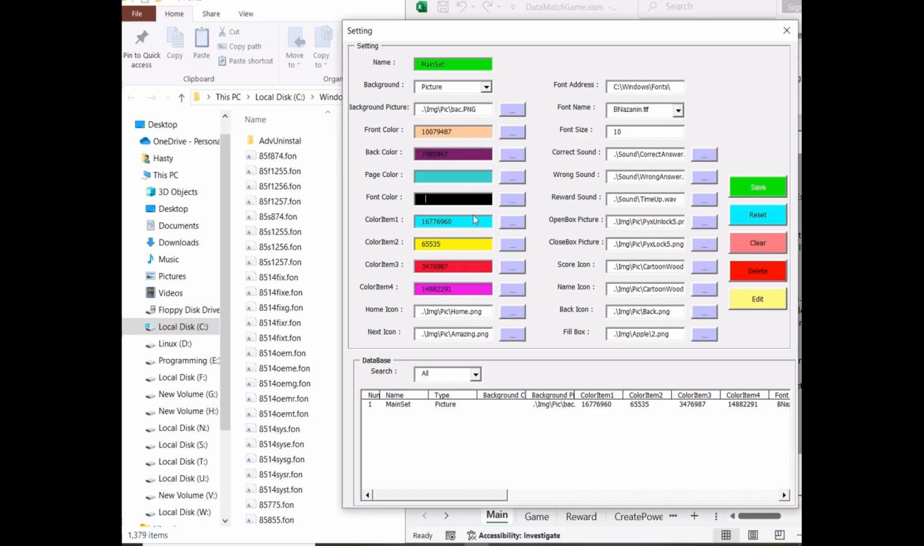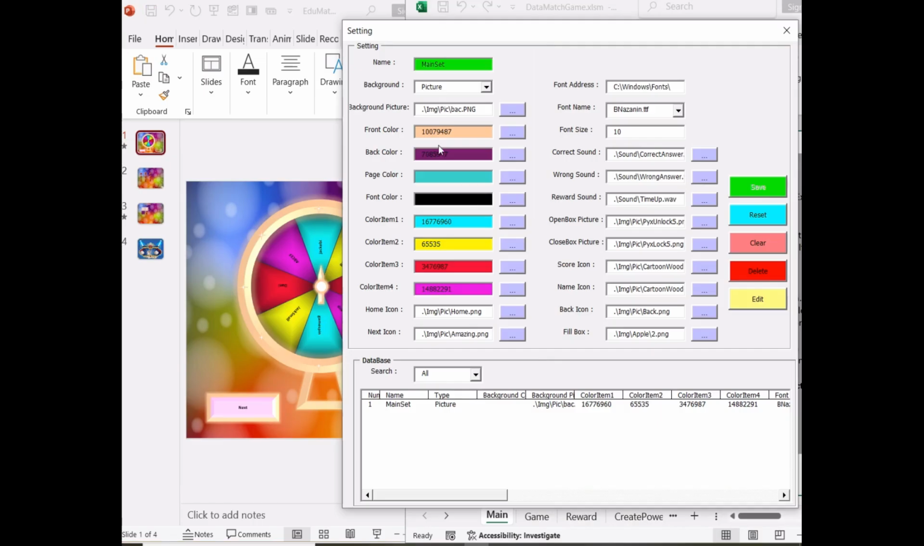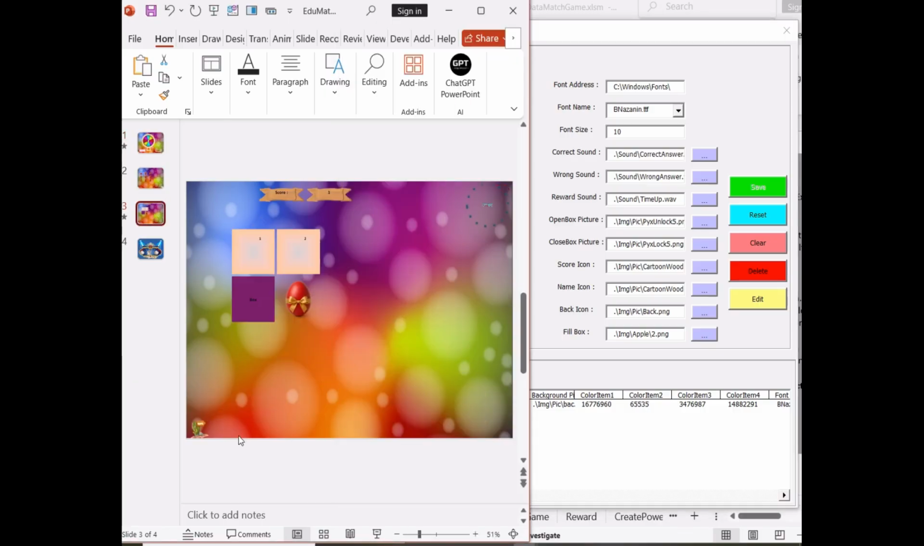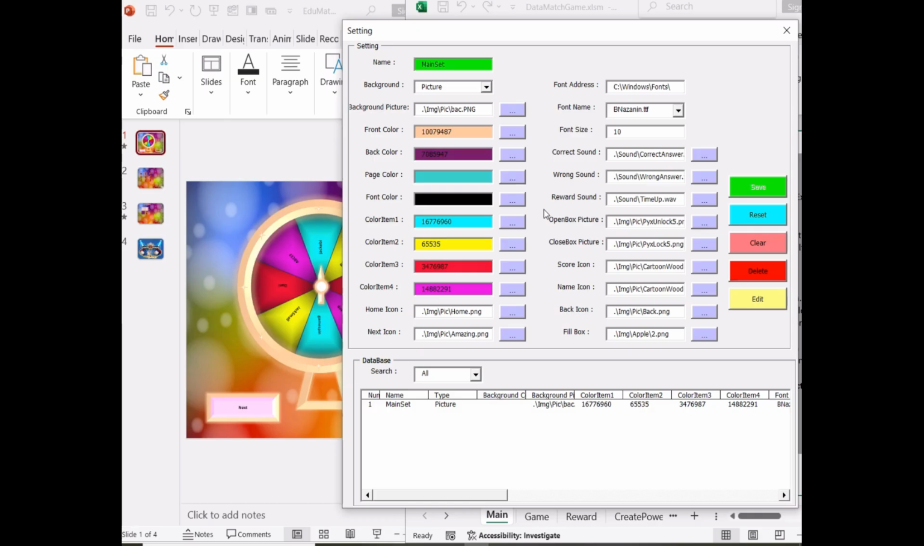Font color. Defines the font color. Use dark colors on light backgrounds and vice versa. Front color. Used for the spinner frame, the next button if no icon is selected, and the home button if no icon is selected. In some games, this is used for the color of the boxes. Example, in the match game, this color is used for the boxes.